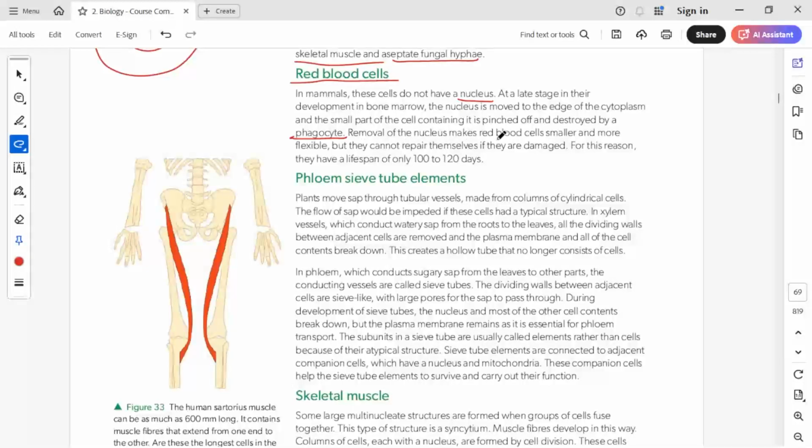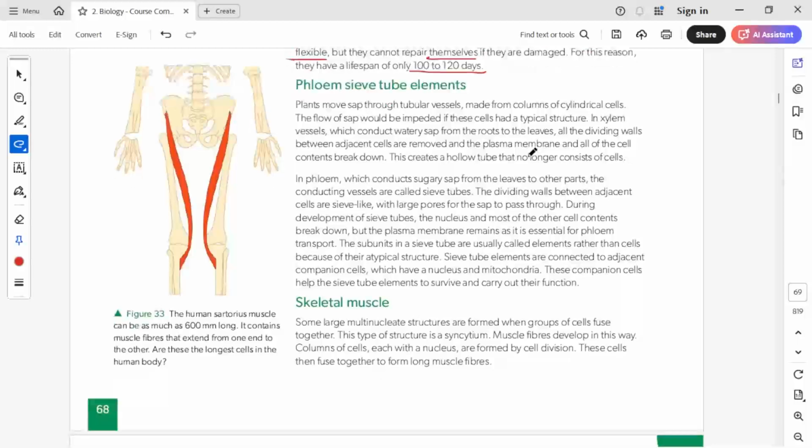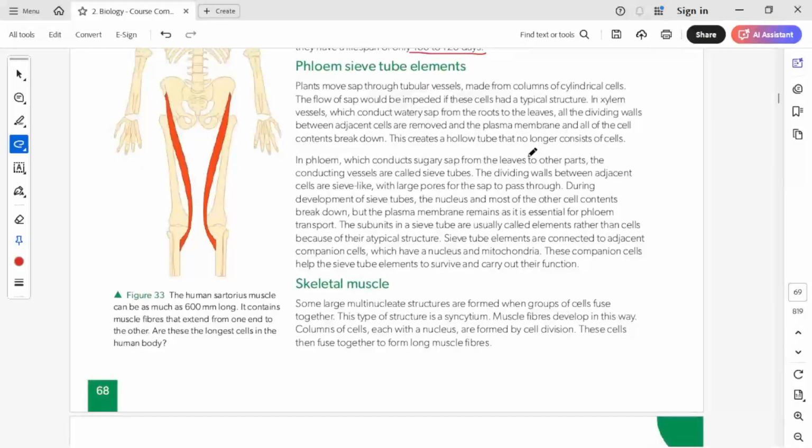Removal of the nucleus makes red blood cells smaller and more flexible for movement, because red blood cells need to supply oxygen to all of the cells, so they need to be of smaller size so that they can move much more easily. But they cannot repair themselves. If any red blood cell is damaged, because they do not have DNA, their lifespan is very small. It is up to 100 to 120 days. After that, new red blood cells are continuously forming inside each and every organism.